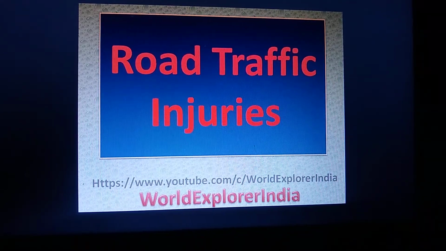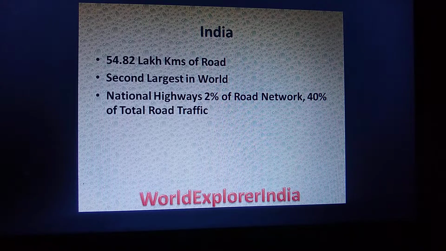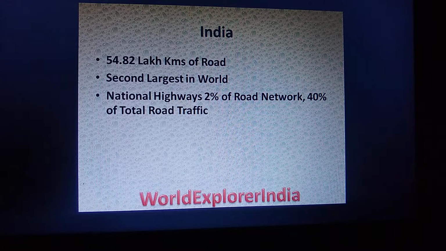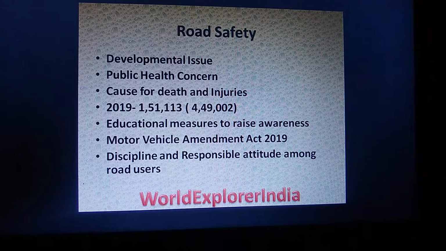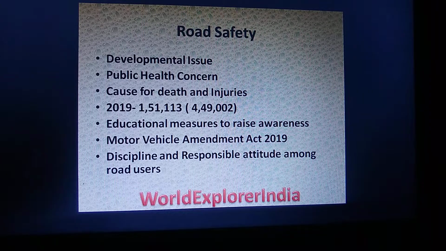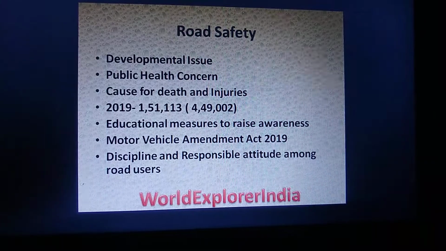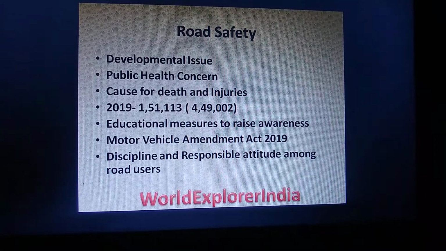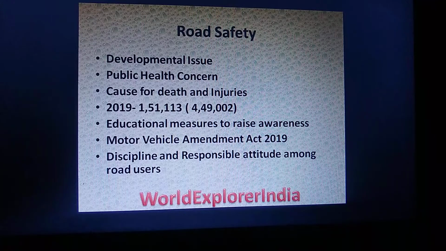Today we are going to discuss road traffic injuries. India has 54.82 lakh kilometers of road and is the second largest road network in the world. National highways contribute 2% of the road network and 40% of the total road traffic in India. Road safety is a developmental issue and also a public health concern, and it is a cause of death and injuries. In 2019 alone, 1,51,113 road injury related deaths occurred out of 4,49,000 road injuries.